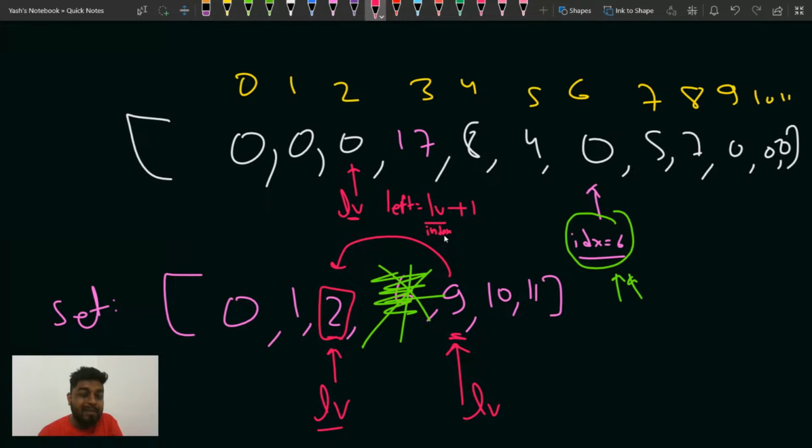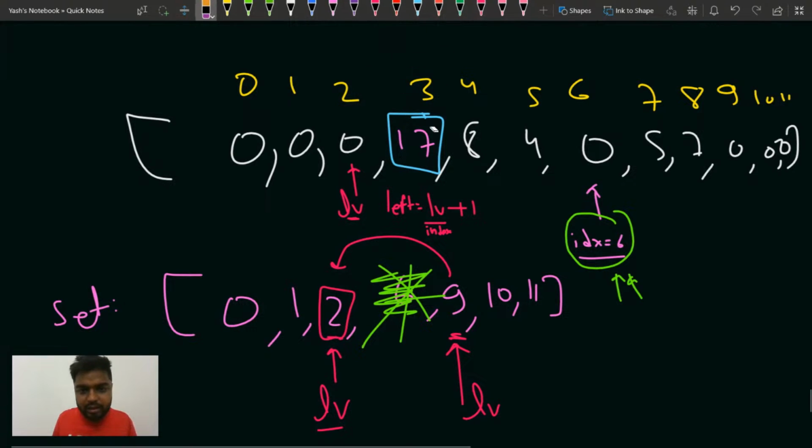What I'll do is apply binary search, that is the lower bound function. So in log n time, I will search for the index of the element that is greater than 6, and my pointer will point at the element 9, so LV will point at 9. If it is not the first element of the set, then I will do minus minus, and LV will point at the element at index 2. Once it points at index 2, my left would be nothing but LV plus 1, that is this particular guy. Clear, guys? Now the same goes for the right.